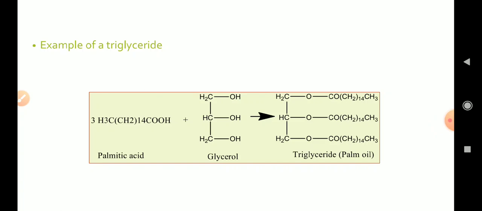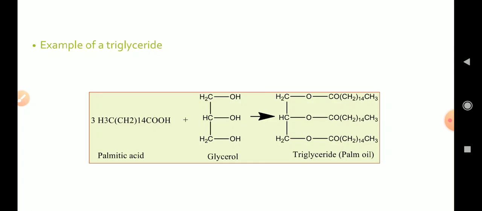Like hydrolysis, when it takes place in our body, it can play an important role in the metabolic processes, like providing energy. Or if these reactions take place outside our body, like saponification, they form soap. And if we talk about hydrogenation outside our body, it is used to form fats from oils. So, we have introduced triglycerides.